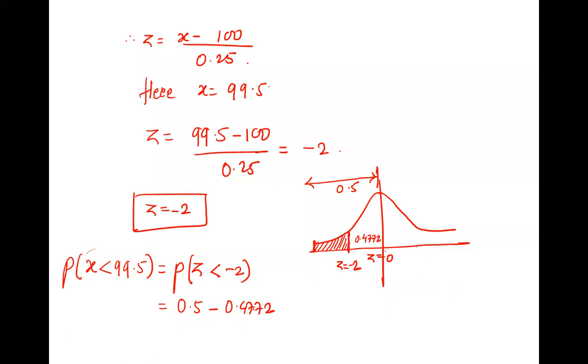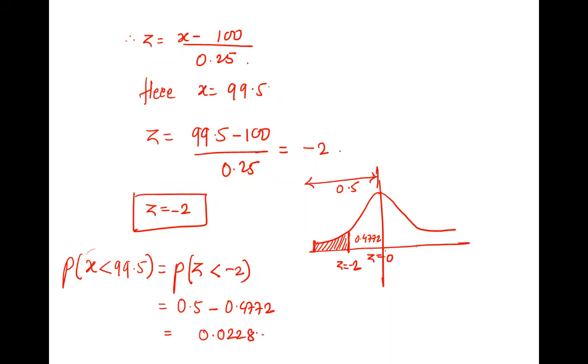Right. So please make sure that whether it is plus or minus, it is just the position. Area under z is 0 to 2 and z is 0 to -2, both are same. So this is 0.5, we know. If we subtract this, you will get your answer. So what is the answer? 0.0228. Very good.